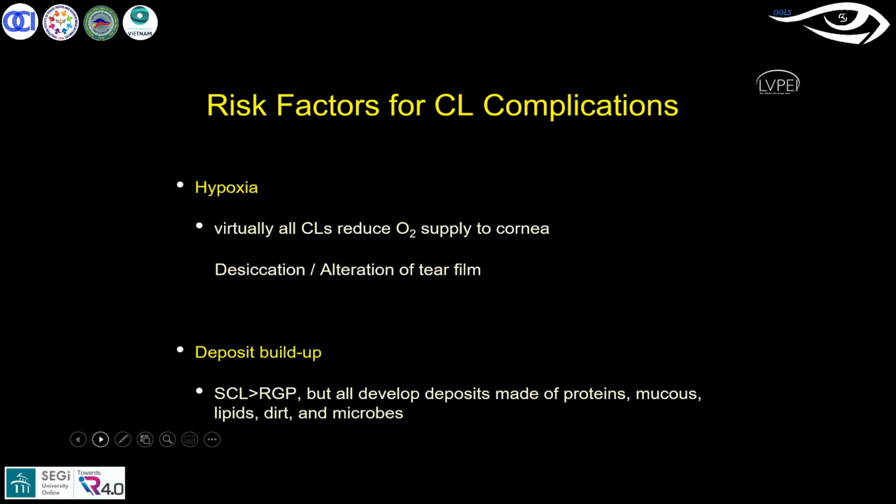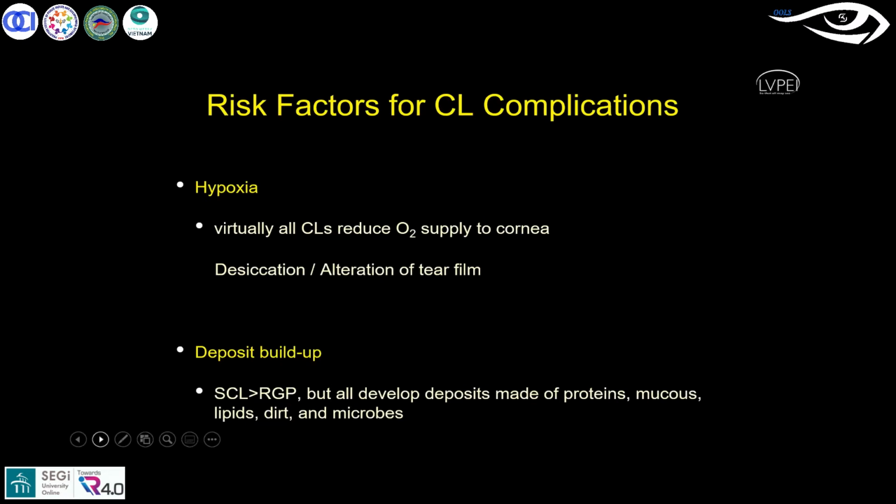In the open eye condition, you get a good oxygen supply from the atmosphere, around 21%. That gives very good supply to the corneal tissue, especially the epithelium, stroma, and endothelium, and maintains good physiological metabolism.